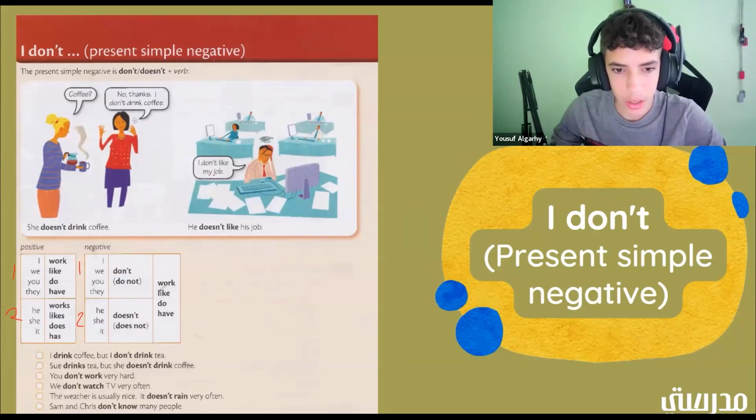He doesn't work, he doesn't like, he doesn't do, he doesn't have. Then we have, she doesn't work, she doesn't like, she doesn't do, she doesn't have. Then we have it doesn't work, it doesn't like, it doesn't do, and it doesn't have. So those are the positive and negative groups. Let's go ahead and do these questions.